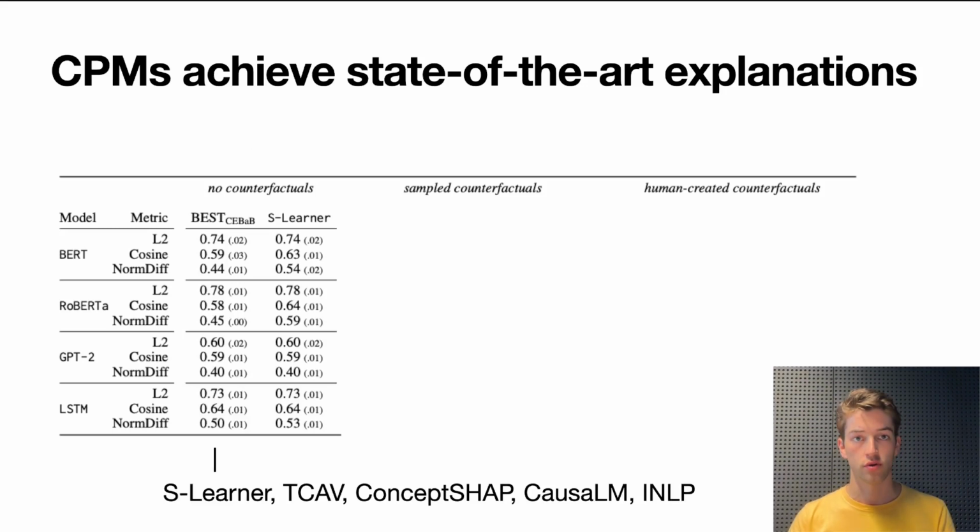So looking at the results from the previous CEBaB work, we have one column that aggregates the best scores over all explainers. I'm not going to go into detail for the explanation methods here, but these are S-Learner, TCAV, ConceptSHAP, CausaLM, and INLP. And in the separate column, we also just highlighted S-Learner, which in general is one of the best explainers they found in CEBaB. Our first question is, S-Learner is not designed to be trained in a counterfactual way, but what happens if we just train it regularly but add the counterfactual data during training?